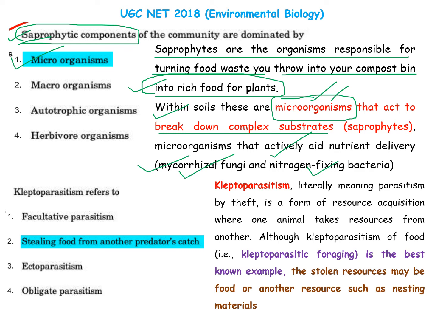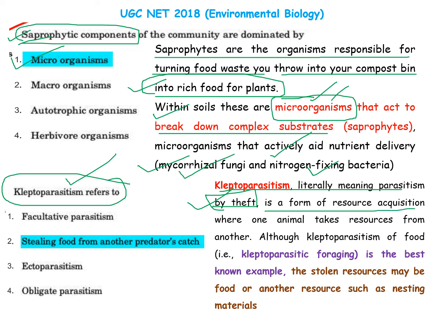The next term you should know is kleptoparasitism. What is kleptoparasitism? Kleptoparasitism literally means parasitism by theft. If some organism steals the food of another organism, we call this kleptoparasitism. It is a form of resource acquisition where one animal takes a resource from another.